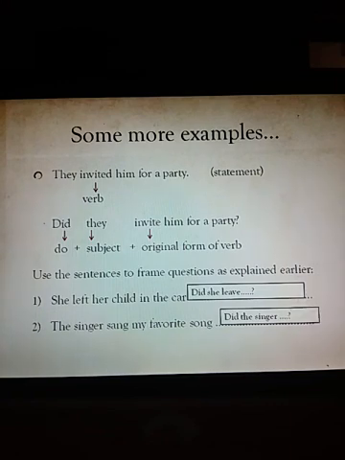Okay. Now I hope you must have understood how to do transformation, how to change into negative and how to change into interrogative. If you do not understand, open this video and see this again. Okay. Thank you. Stay well, stay healthy, stay home.